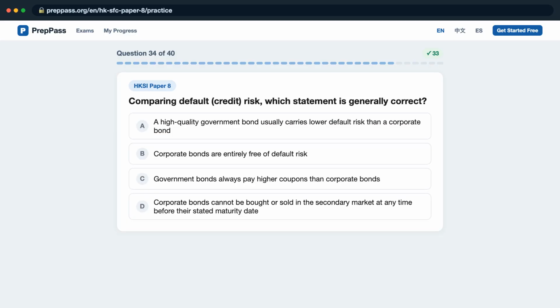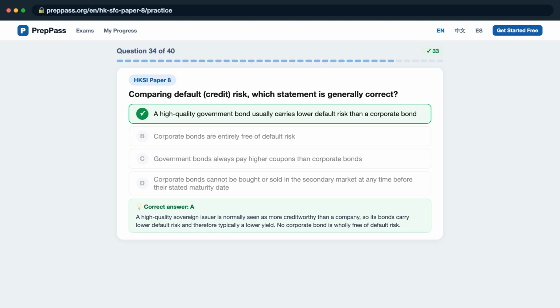Question 34. Comparing default credit risk, which statement is generally correct? Is it A, a high-quality government bond usually carries lower default risk than a corporate bond, B, corporate bonds are entirely free of default risk, C, government bonds always pay higher coupons than corporate bonds, D, corporate bonds cannot be bought or sold in the secondary market at any time before their stated maturity date?